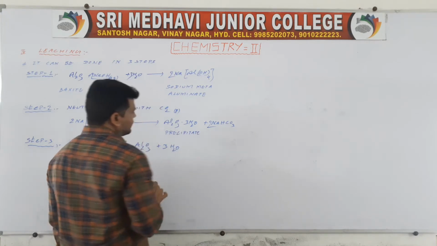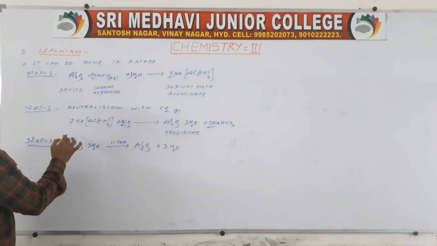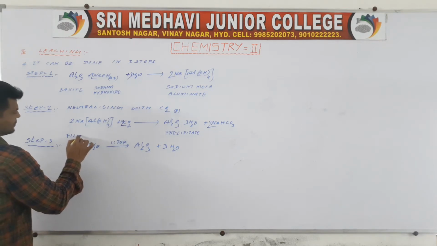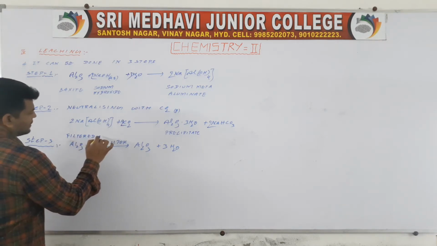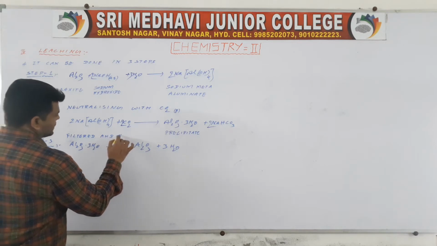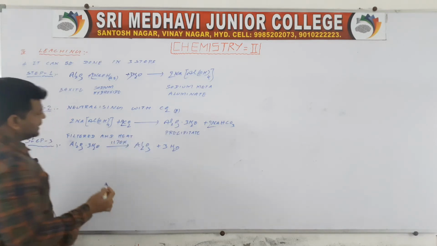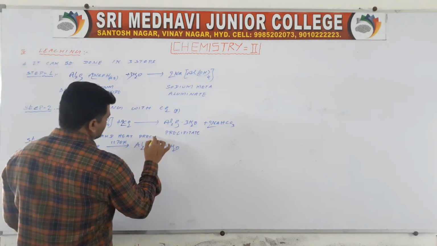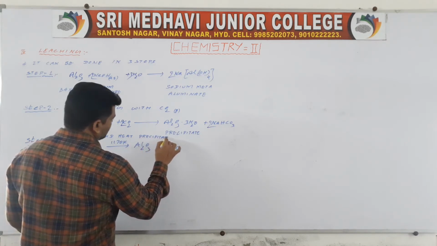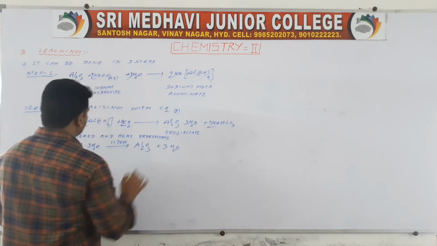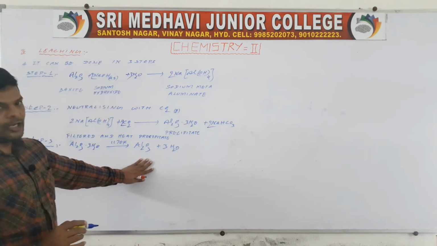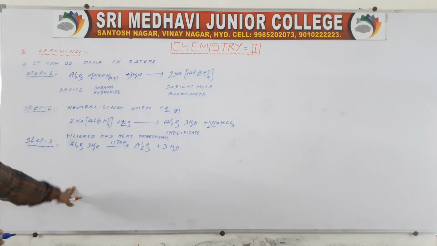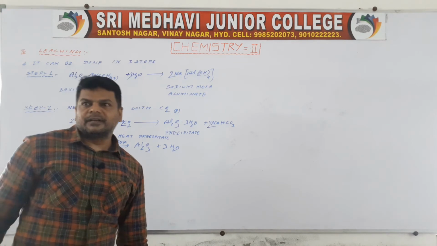This precipitate is filtered, dried and heated. Then you will get aluminum. So these 3 stages are involved in leaching.